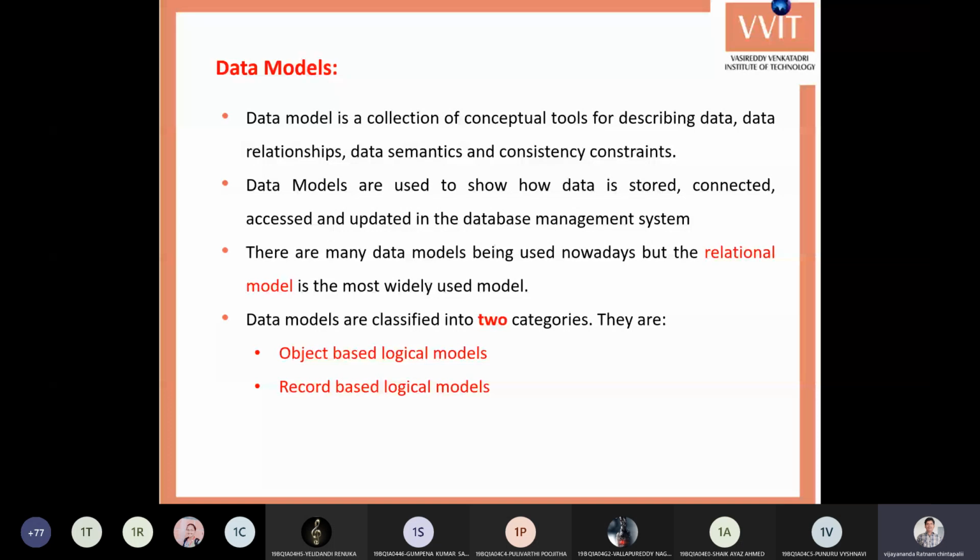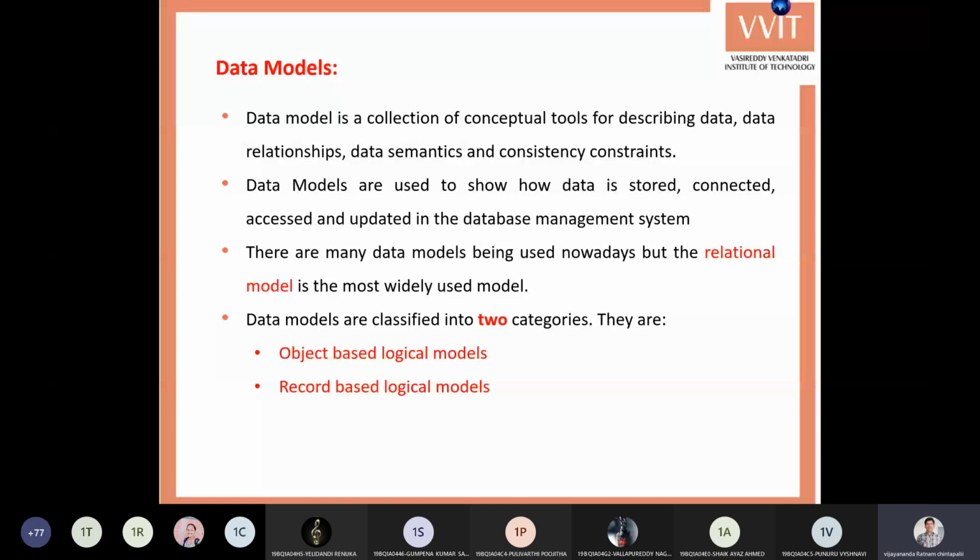Suppose students: all the students are not related to one department. Suppose all the students are related to one college, but they may not be in the same department. Some students are related to the ECE department, some to EEE, some to CSE, some are civil, some mechanical, and some information technology. These students are related to different departments, and you need to establish a relationship.